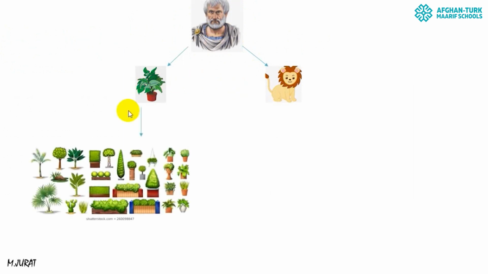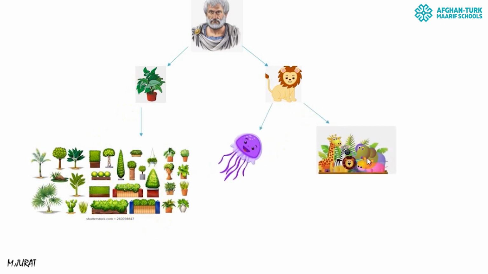Further, he divided plants according to their shapes and size, and animals according to their blood: animals with blood, animals without blood. Further, he divided animals according to their habitats, like flying animals, swimming animals, and land animals.